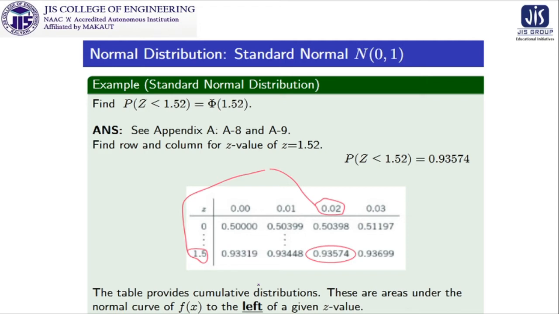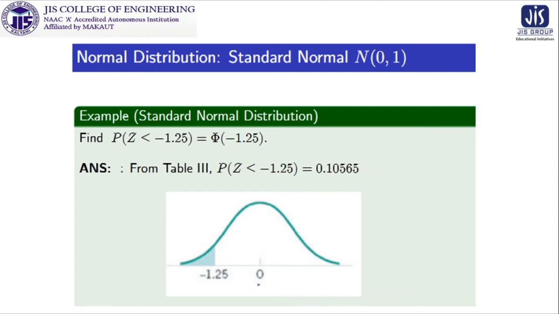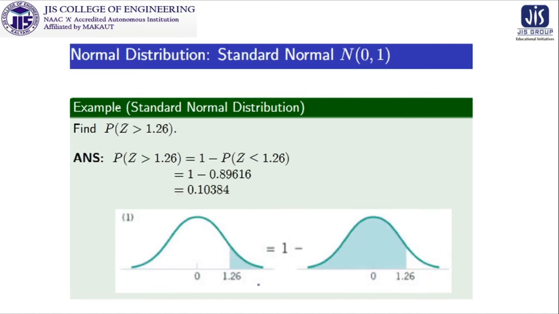Similarly, we can check for this particular thing, that when we are interested in 0.02 associated with 1.5, we can get this particular value as 0.93574. So this is nothing but information extraction from the table. And similarly, we can get this conclusion from this one.